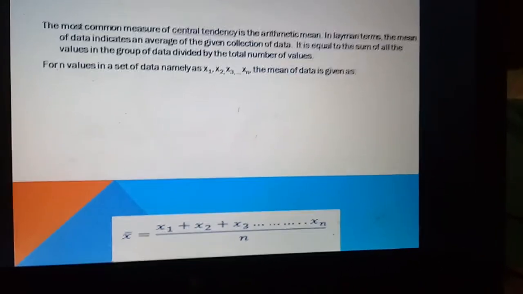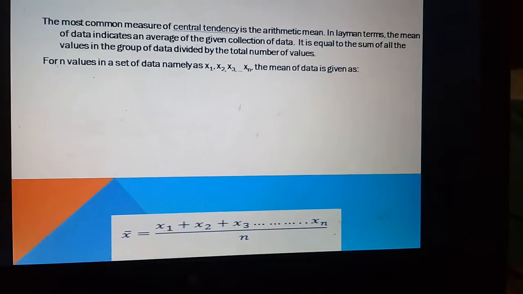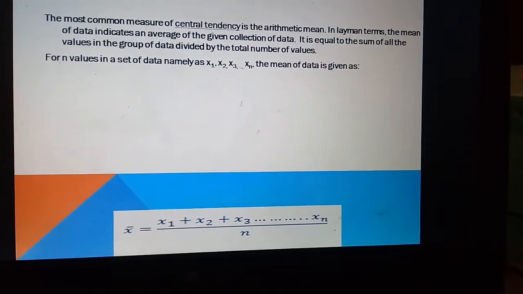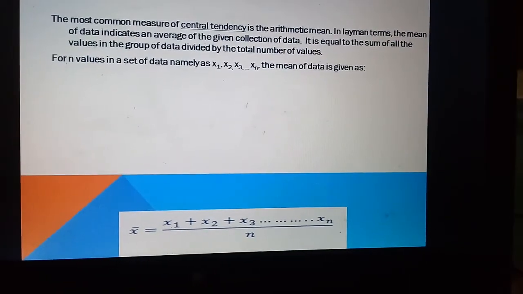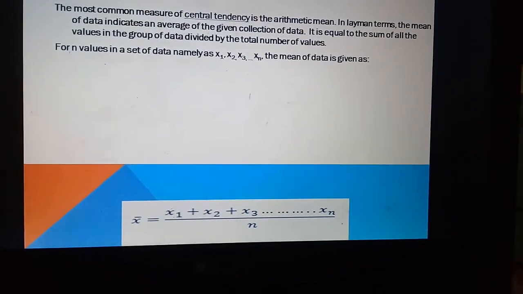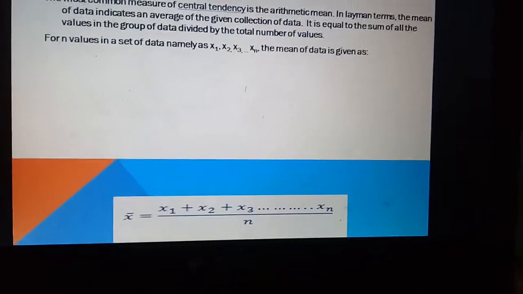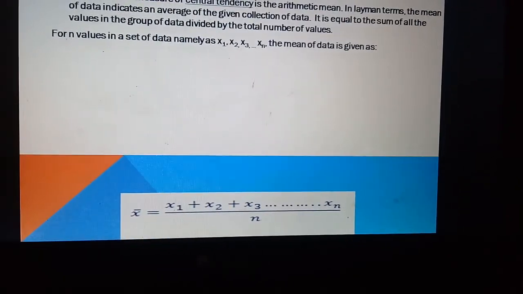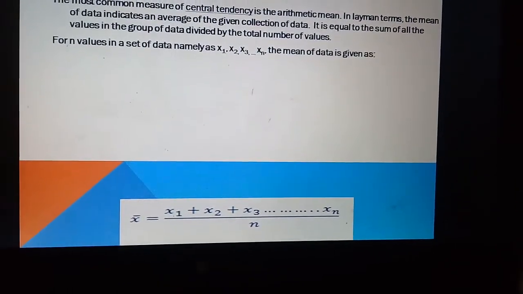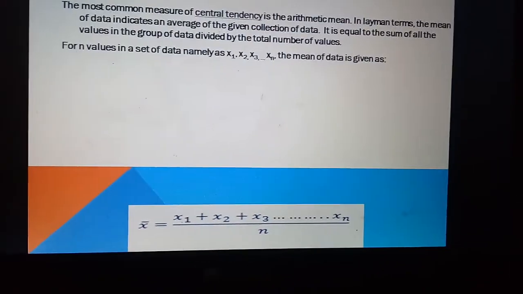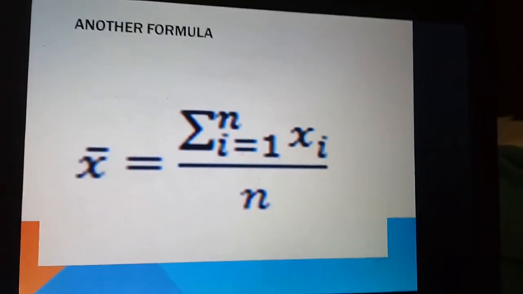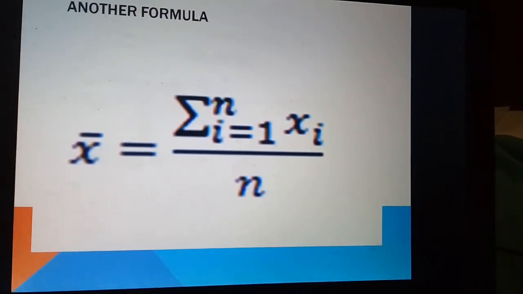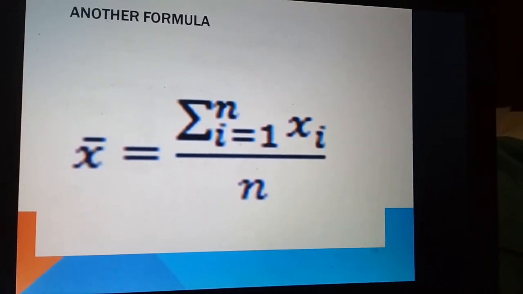number of values. As for example, for n values in a set of data analyzed as x1, x2, x3, ... xn, the mean of data is given as follows. The formula will be x bar equal to x1 plus x2 plus x3 ... plus xn, divided by n, where n is the number of items. This is another formula: x bar equal to summation i equal to 1 to n of xi, divided by n.